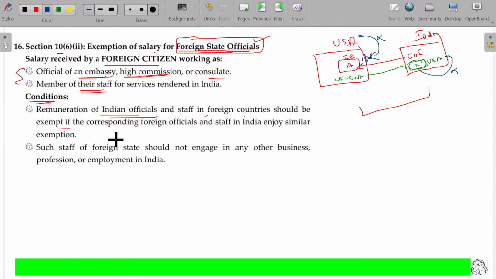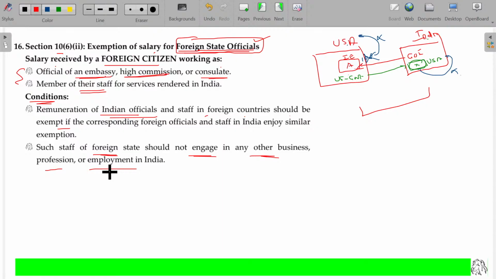Remuneration of Indian officials and staff in foreign country should be exempt if the corresponding foreign officials and staff in India enjoy similar exemption. If my employees are enjoying some benefits in your country, then your employees will enjoy the same conditions here. Such a staff of foreign states should not engage in any other business, profession or employment in India. Is that okay? If we are giving the privileges to be a member in the US embassy in India, they should do only the embassy activities. Should not go beyond that, right?